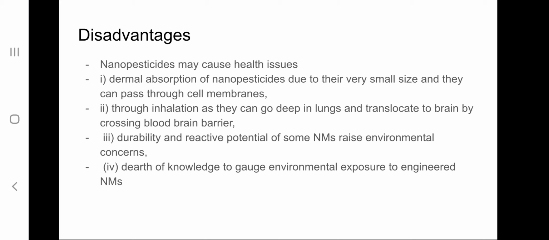That means they can cause health hazards due to their small size. They can be easily taken up by the cells, and they can easily cross the blood-brain barrier. Then they can remain in the environment for a longer time, thereby causing environmental damage. And also the long-term effects of these engineered nanomaterials on the environment are not known. These are the disadvantages of nanopesticides.